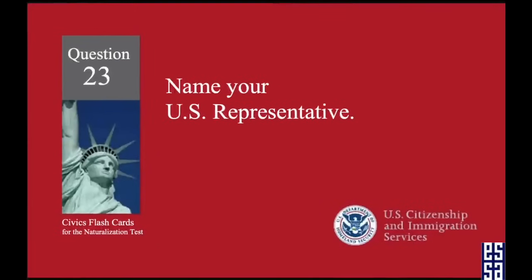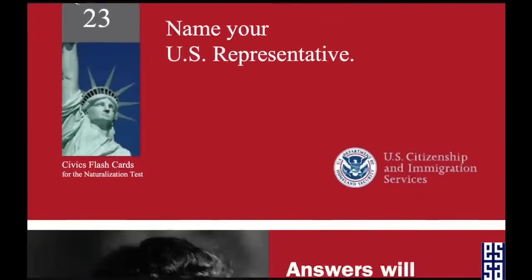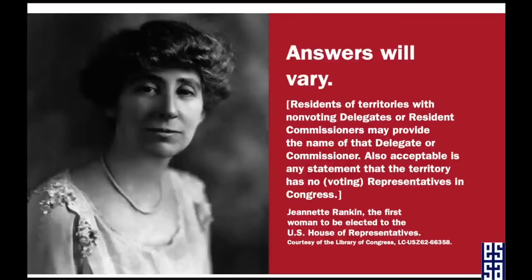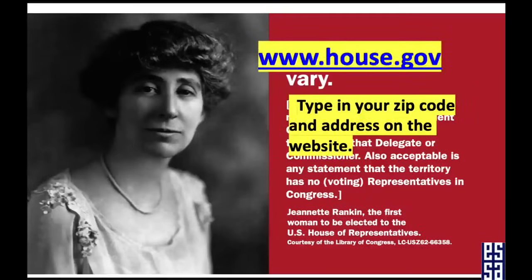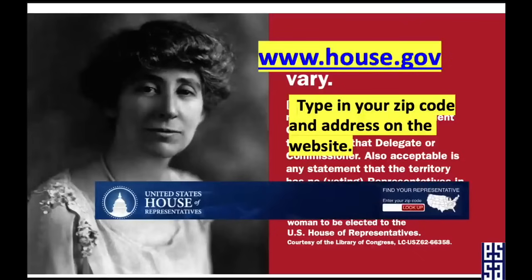Name your U.S. representative. Here again, answers will vary depending on where you live. You'll need to go to house.gov and type in your zip code on the top of the page. Sometimes you'll have more than one there, so you'd have to type in your street address to find your specific representative.